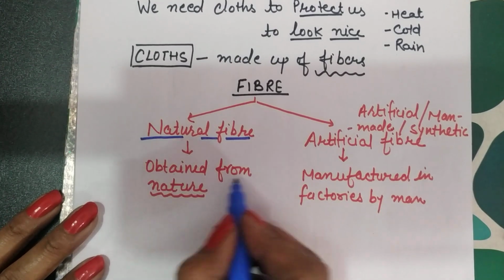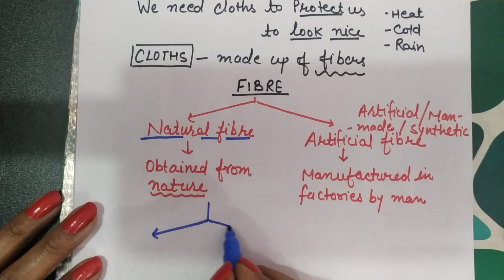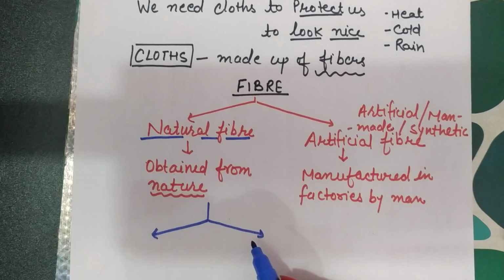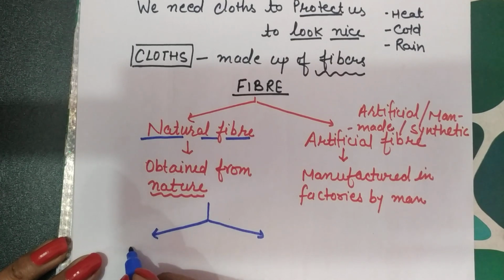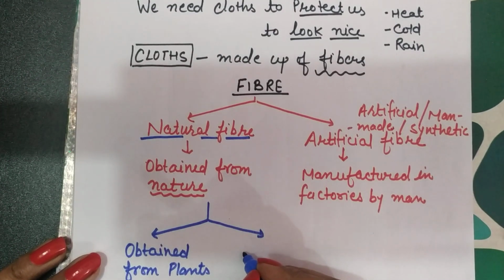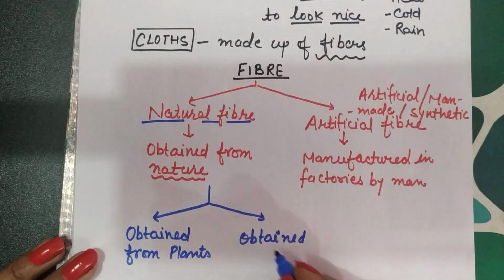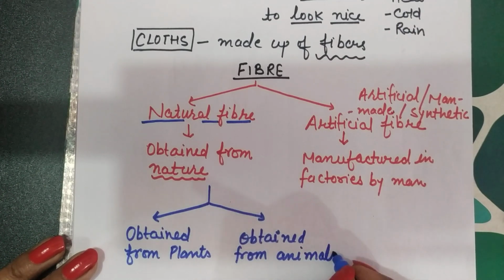So natural fiber that we obtain from nature, and we know that in nature there are two important categories of living things. One is known as plant and another is known as animal. So the fibers which are obtained from plants are known as plant fiber, and some obtained from animals.